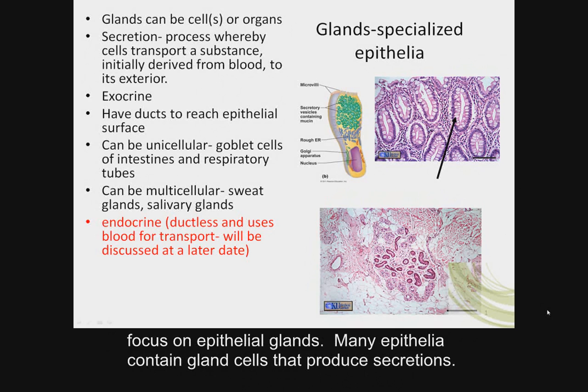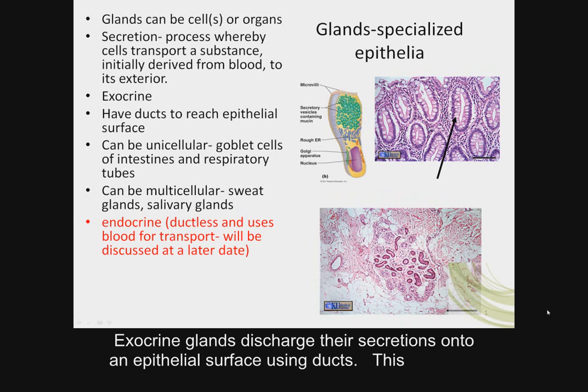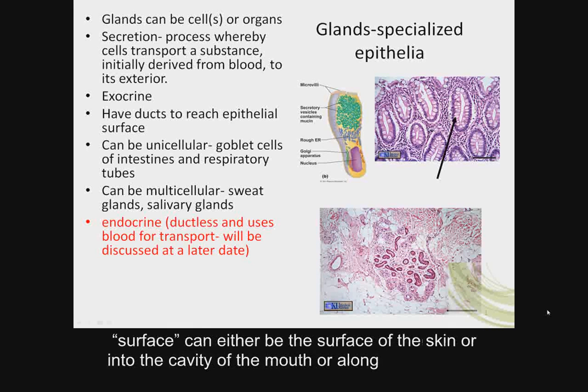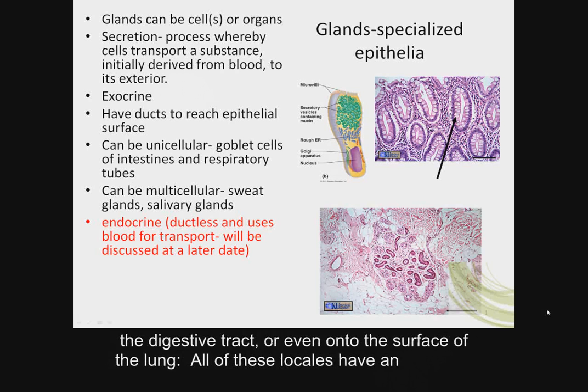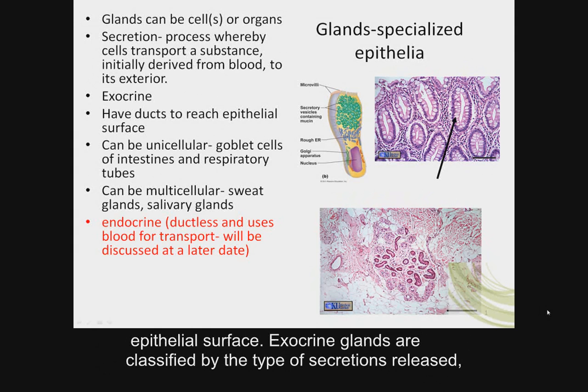For today, let's focus on epithelial glands. Many epithelia contain gland cells that produce secretions. Exocrine glands discharge their secretions onto an epithelial surface using ducts. This surface can either be the surface of the skin, or the cavity of the mouth, or along the digestive tract, or even onto the surface of the lung. All of these locales have an epithelial surface.